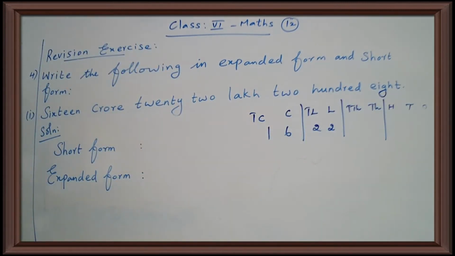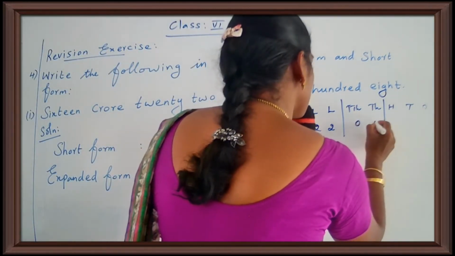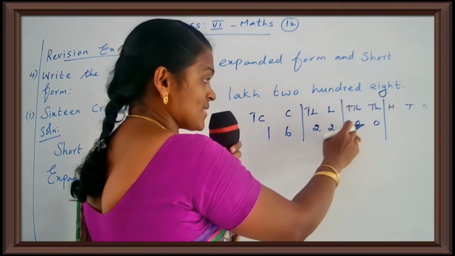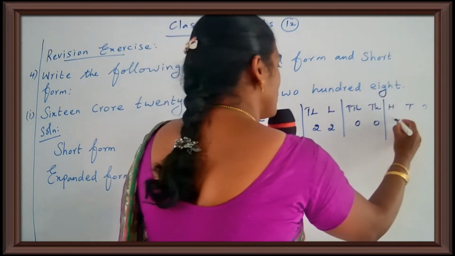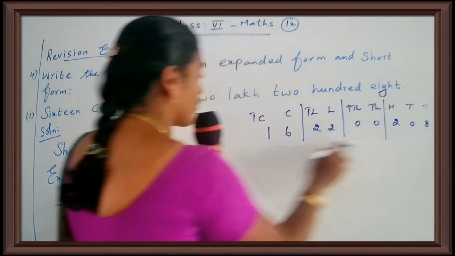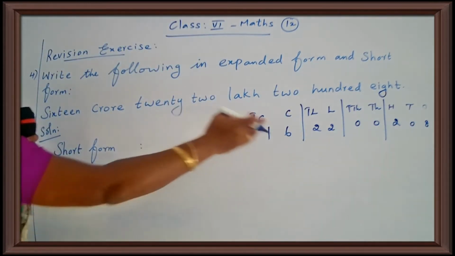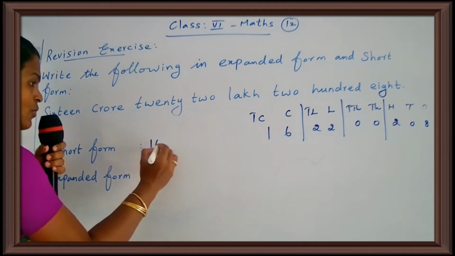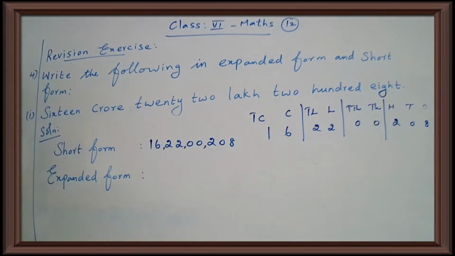Yes children. So here the thousands period is not there. Thousand period is not represented in the number name, okay, but we want to write in the shortest form. So thousands period is not there, so you put 0 in that place, okay. 10,000 place is 0, thousands place also 0. Next you come to ones period, how much is given? 208. Now you read the number 16 crore 22 lakh 208, okay. So this is the shortest form. Yes children. So shortest form finished.